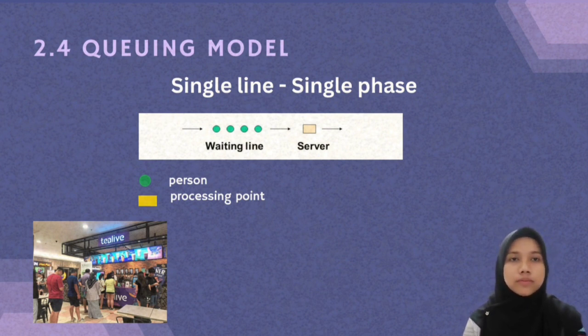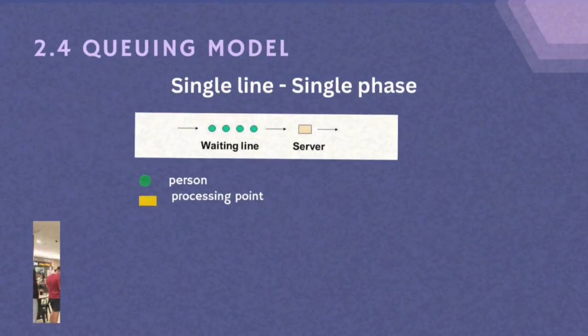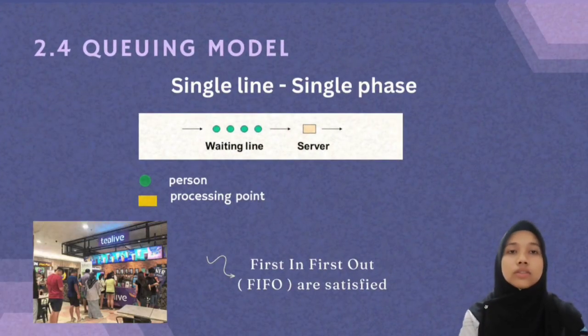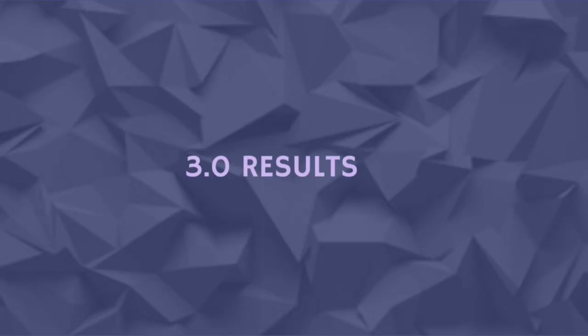Next, as I mentioned before, the basic queuing system configuration for Tealive Tapah is a single line and single phase system. To make it clear, I will explain how it works at Tealive Tapah. Firstly, the customer needs to wait in a queue until being served by a server, and wait for their order to be ready because there is only one counter. So here, the customer who orders first will get the order first and leave the store. Therefore, first in, first out is satisfied in this situation.